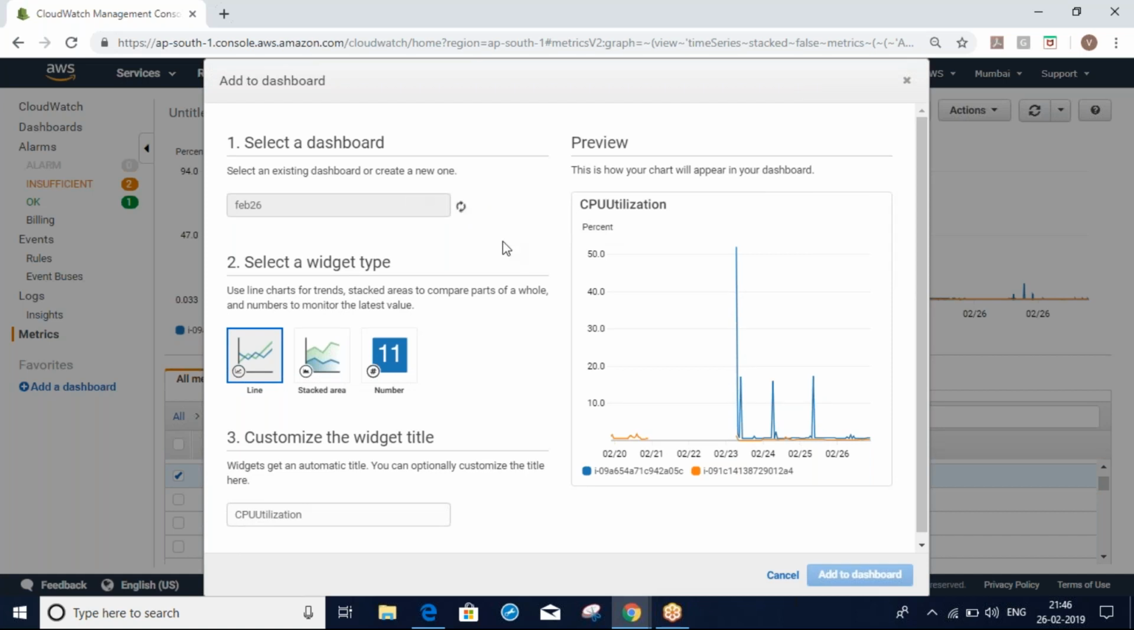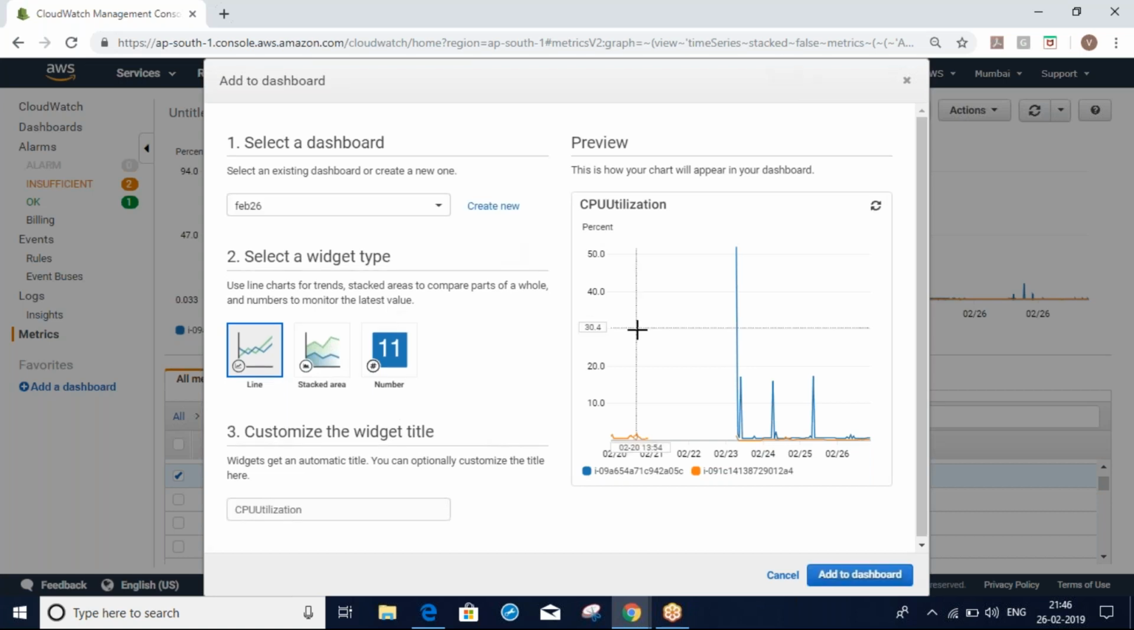It's very slow. Okay, just add to dashboard.